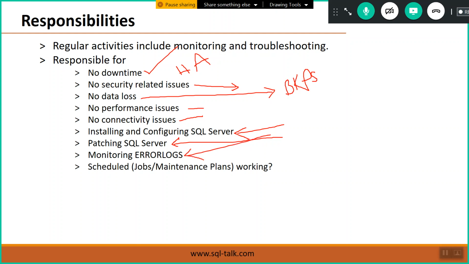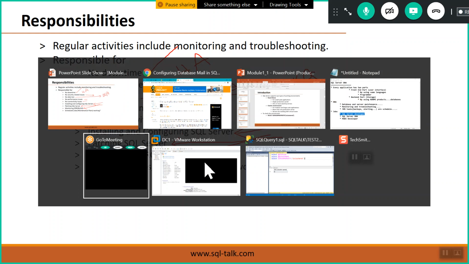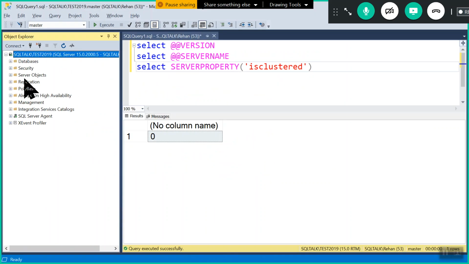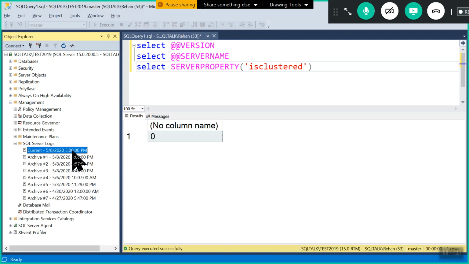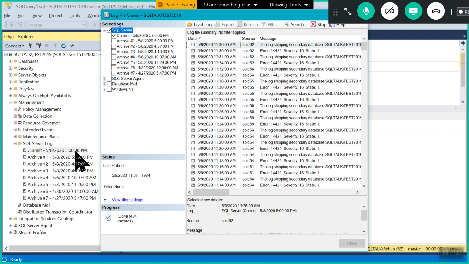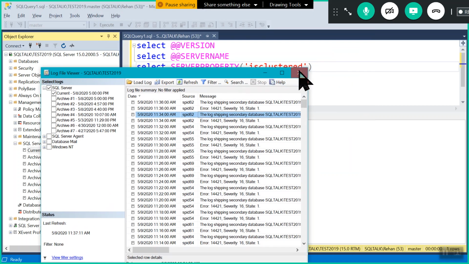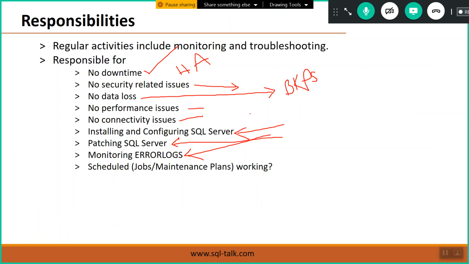Monitoring error logs is very, very important. After connecting to SQL Server, we can go to Management, and under Management we have the SQL Server logs. By opening the current log, we can check whether any errors are there. SQL Server writes very clear messages into these error logs. After checking the error log, we can troubleshoot the problems. That's why, remember, if anything happens in SQL Server tomorrow, the first step is checking the error logs.